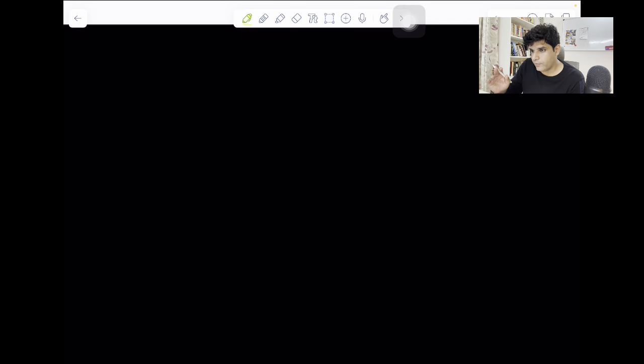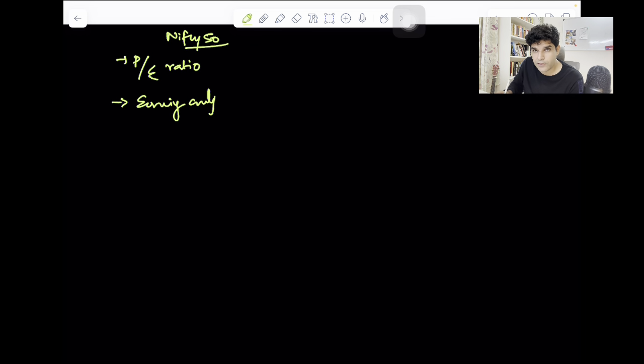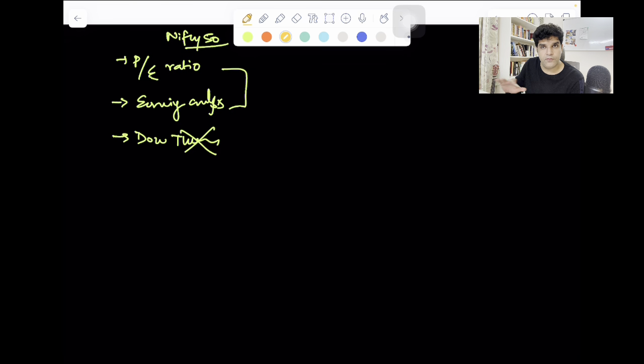So we will use three approaches to assess whether the market is expensive or inexpensive. First is the price to earnings ratio of Nifty 50, and we are only talking about the Nifty 50 index here in India. Second is earnings analysis, and I'll make you understand this in a very simple way. And third is the Dow theory. Dow theory I'll cover in a separate video, but even if you understand these first two things, you will be very good. And after this video, with the use of AI, you can do this very easily.